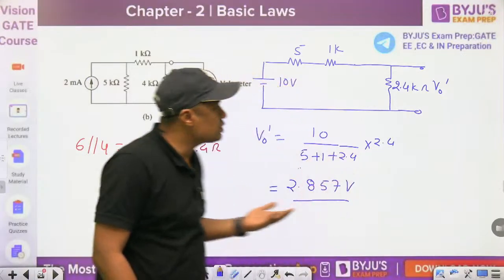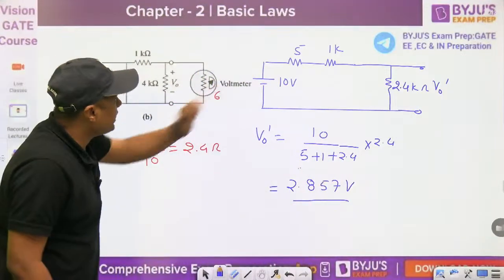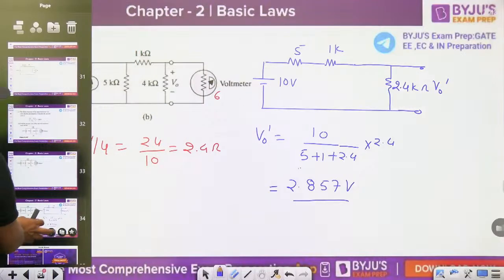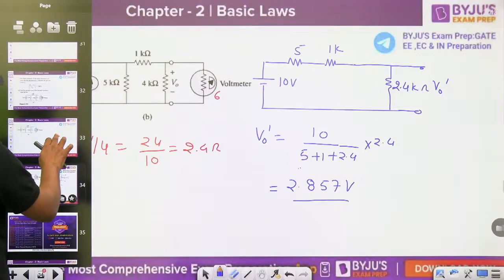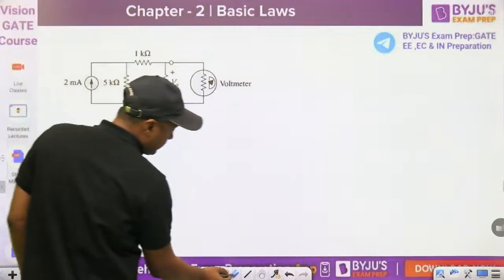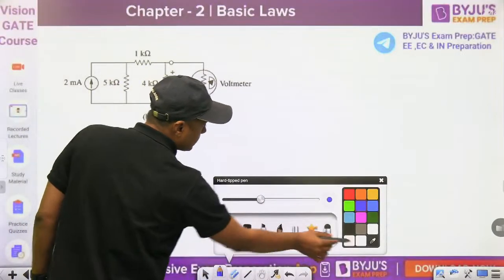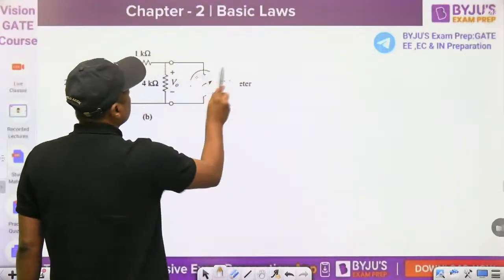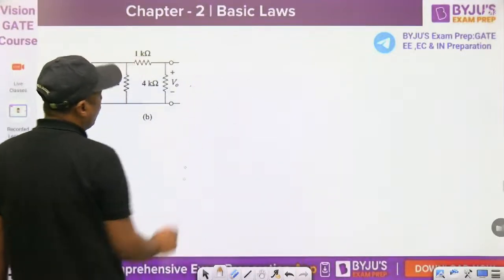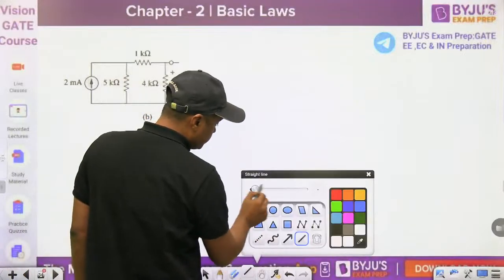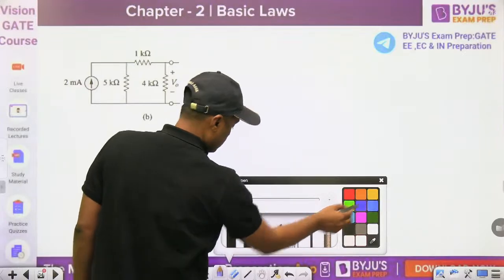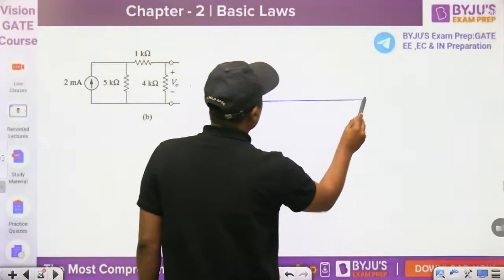But what is the actual voltage when we are not connecting the voltmeter? So what is the V naught? Now you can find the V naught here. Remove the voltmeter, first of all. Then you have already used the voltage division rule.